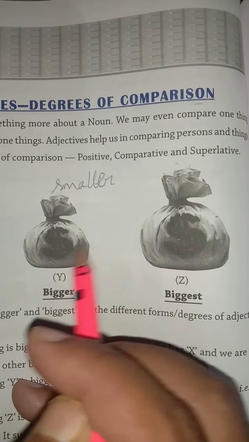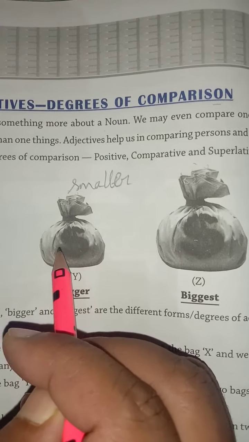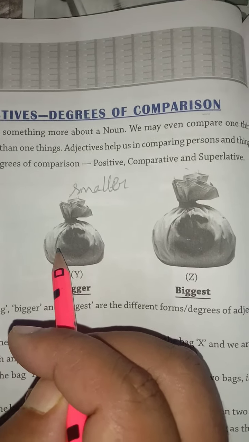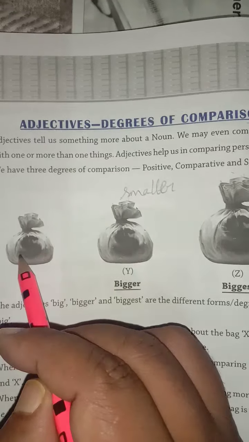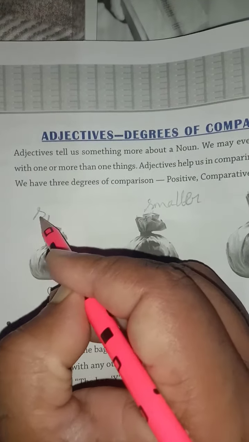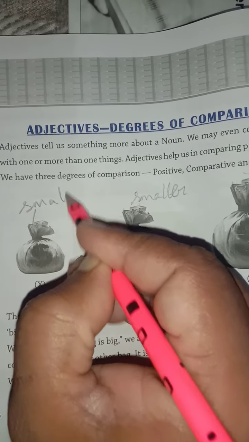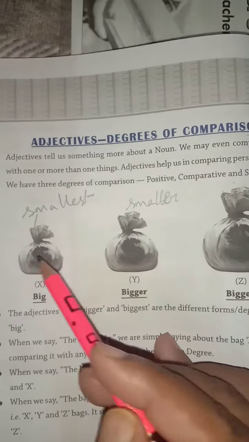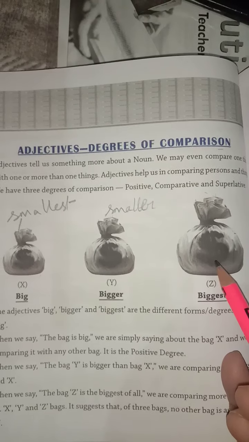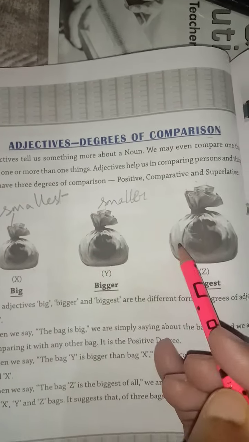When we compare these two, this is smaller. When we compare 3, 1, 2, 3, this is smallest. This is biggest, this is smallest. Means we are talking about these 3 bags, more than 2.